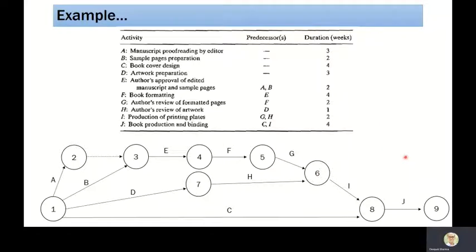So this is the way we are going to draw the network diagram. You need a little practice to understand the network diagram so that you can make a correct one. Here it is important to note that many times we introduce dummy activities which we don't need. So when we make such a network diagram, we have to be careful that the number of nodes in this network should be minimum, because when we introduce dummy activities, the number of nodes will definitely increase.